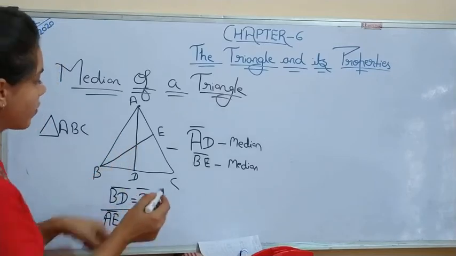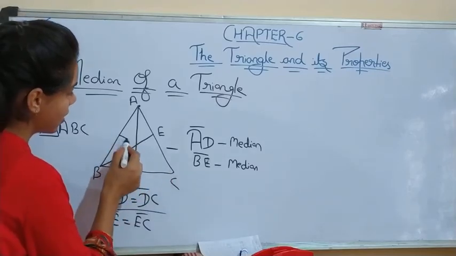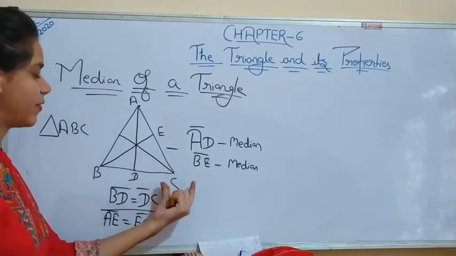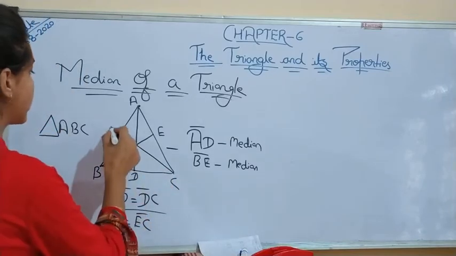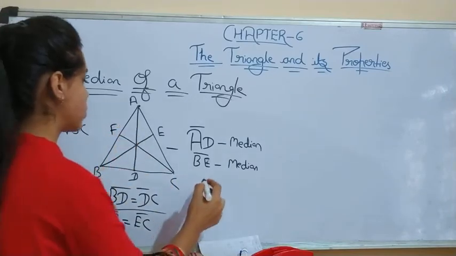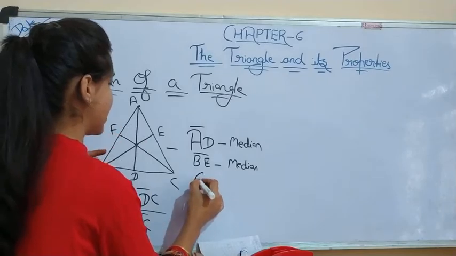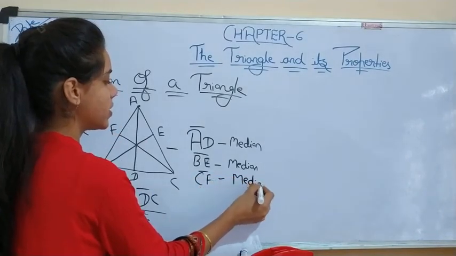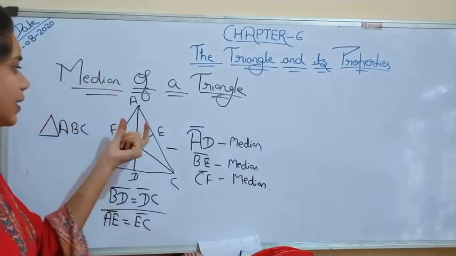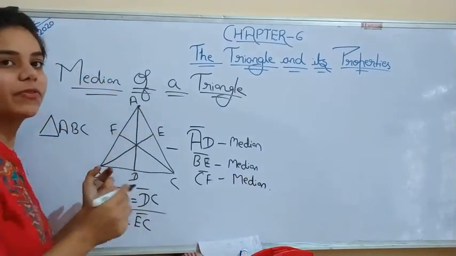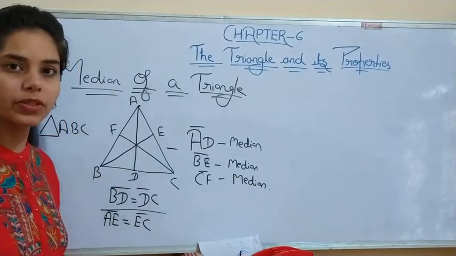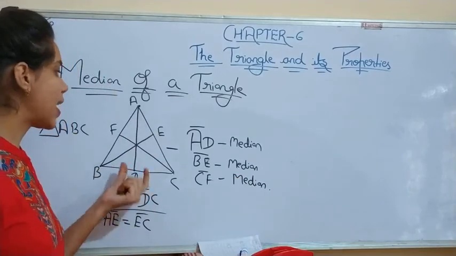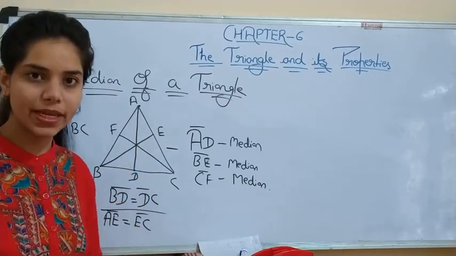Now if I want to make this with the vertex C, suppose this is F. So CF will be the median. Understood this thing? So in this way, the line joining the vertex with the midpoint of the opposite side, that line segment is known as median.